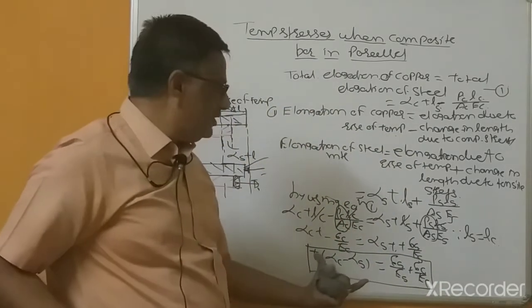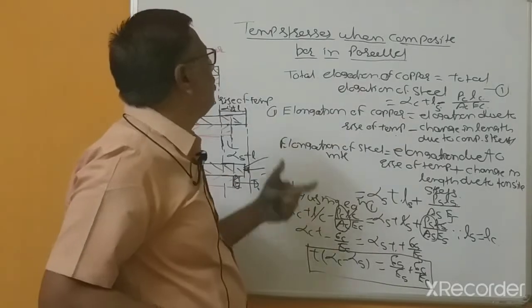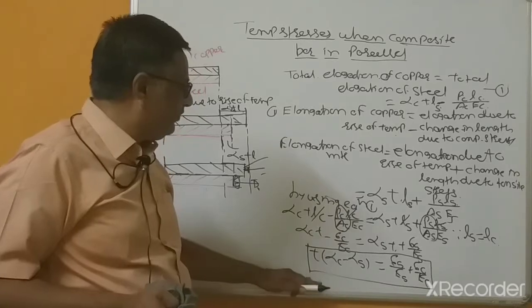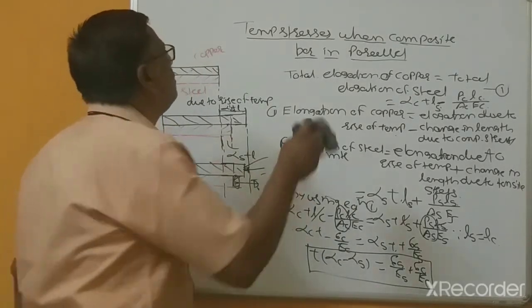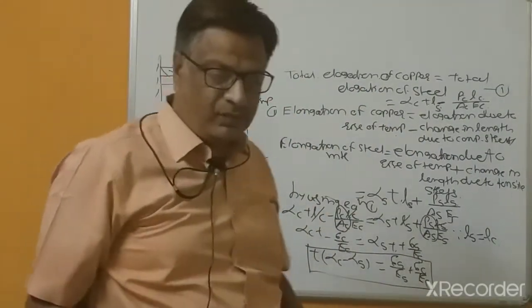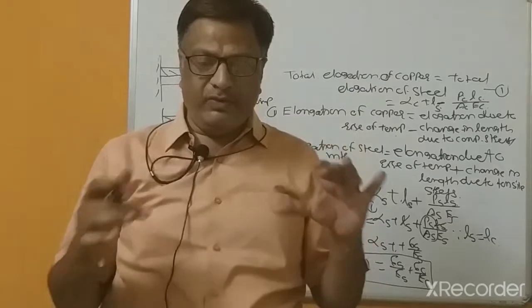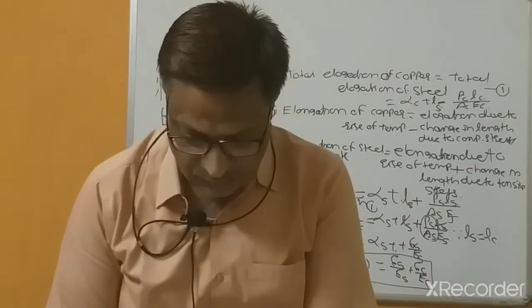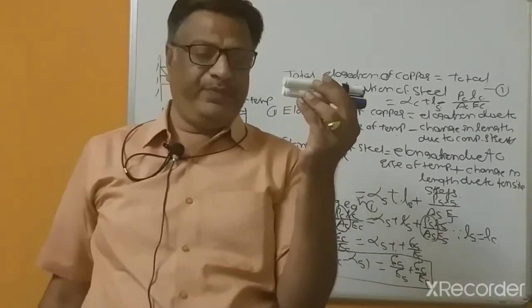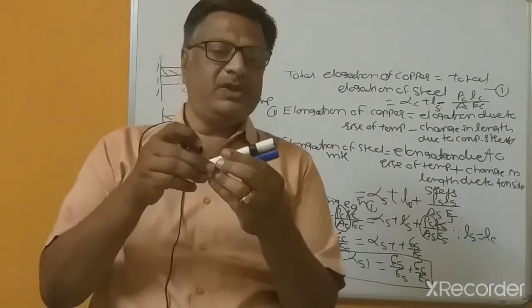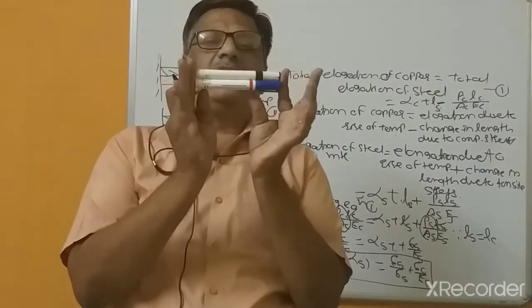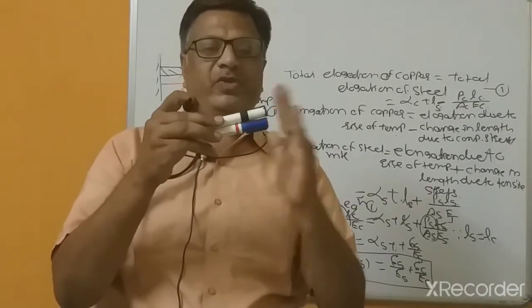So try to understand this. Total elongation of the copper is equal to total elongation of the steel. So this is the last equation. Please note down, this is for parallel. Parallel means one which is fixed. Likewise, if these two materials are joined together, this is parallel. Joined together means length is the same and firmly joined, and because of the rise of temperature, this will increase.